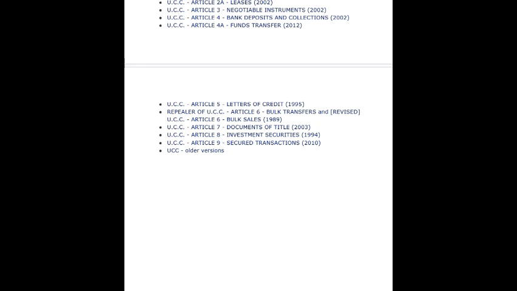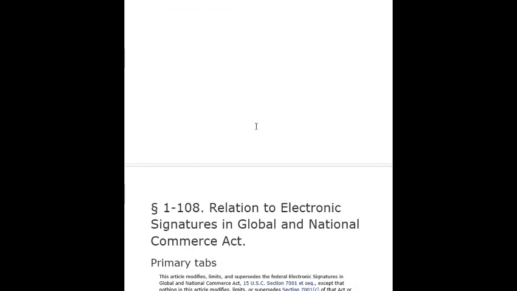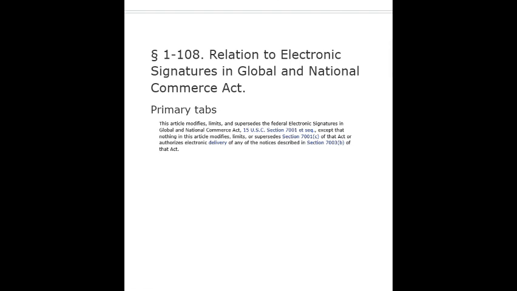Repealer of U.C.C. Article 6, Bulk Transfers and Revised U.C.C. Article 6, Bulk Sales, 1989. U.C.C. Article 7, Documents of Title, 2003. U.C.C. Article 8, Investment Securities, 1994. U.C.C. Article 9, Secured Transactions, 2010. U.C.C. Older versions.